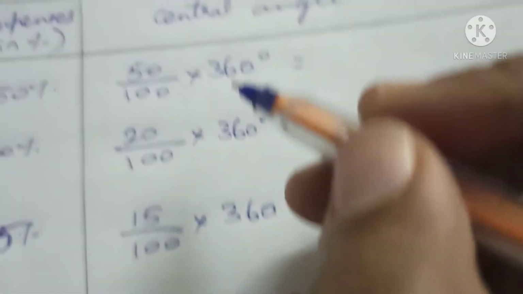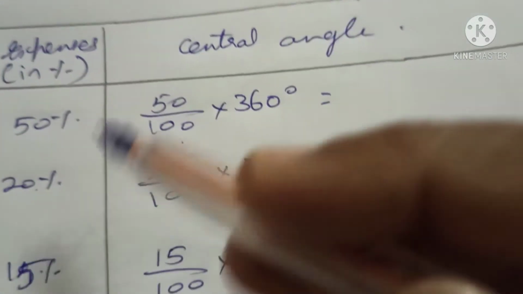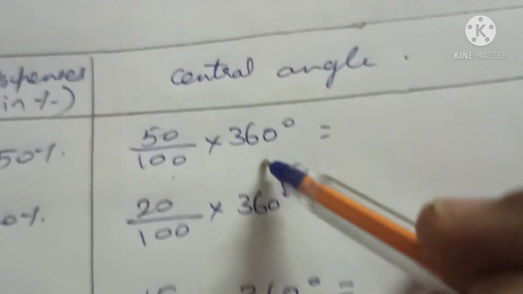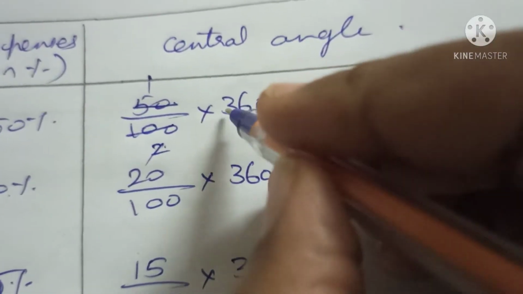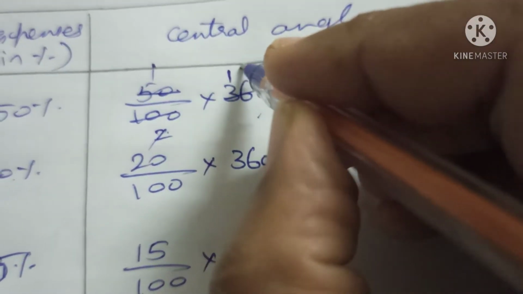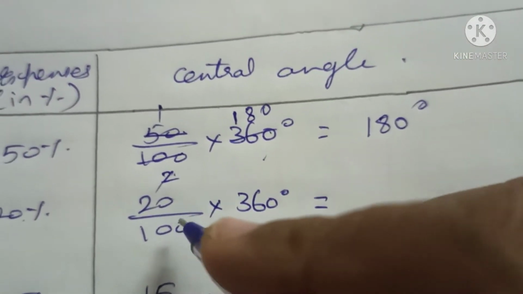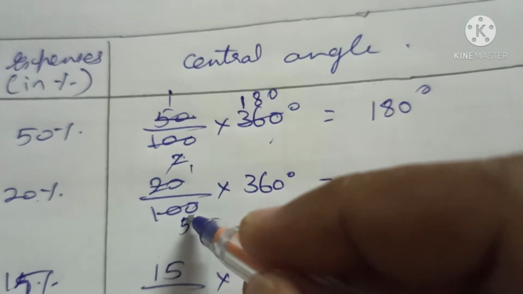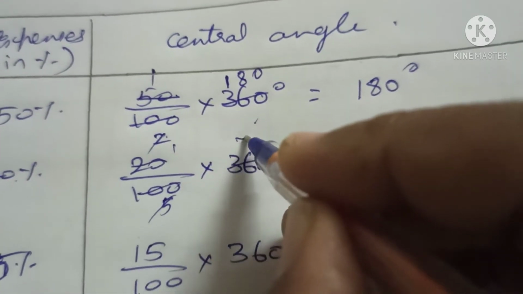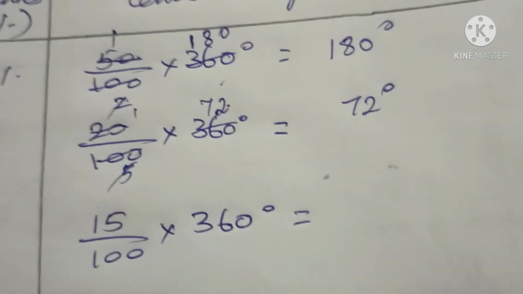So first calculate the central angle. As they have given the percentage, therefore 50 by 100 into 360. In 50 table, 50 twos are, and in 2 table 2 eights are, then 0. So 180 degree. And here in 20 table, 20 fives are, and in 5 table 5 sevens are, 5 twos are, that is 72 degree.